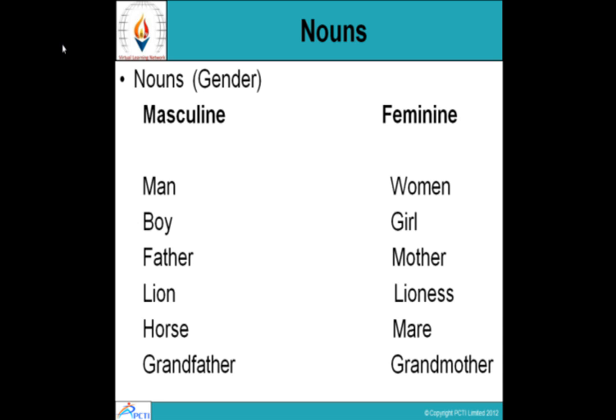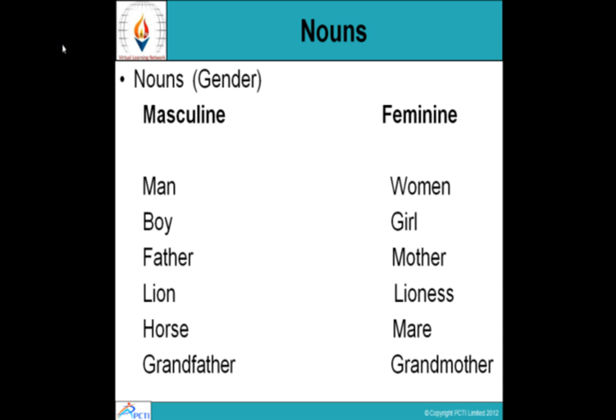Nouns have gender. Male, female. Male nouns are called masculine nouns in the language of grammar. Female nouns are feminine nouns. Masculine: man, boy, father, lion, horse, grandfather. Feminine: woman, girl, mother, lioness, mare, grandmother. What about chair, table, ball? Well, we also have a gender for them. Since they belong neither to masculine gender nor to feminine gender, they are called neuter gender.